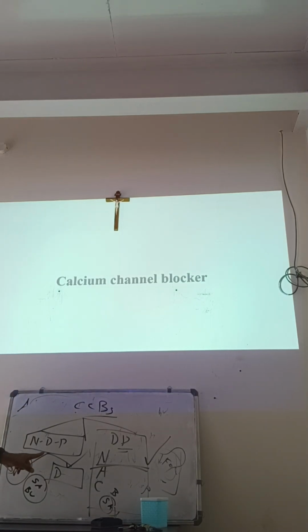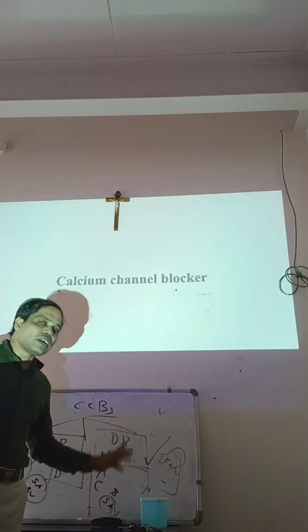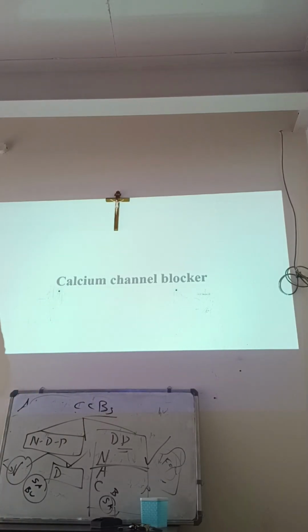This drug blocks calcium over both. Now you should tell me by seeing this, which drug will cause reflex tachycardia? The drug in this group blocks both, whereas this blocks only the blood vessel but not the SA node. Which drugs cause reflex tachycardia? Which drug?